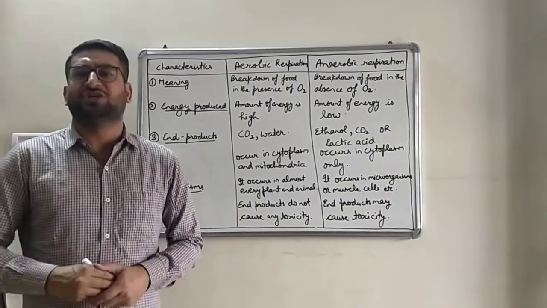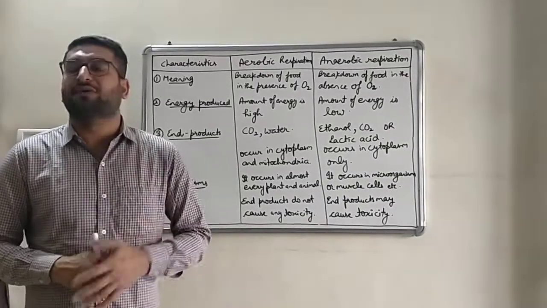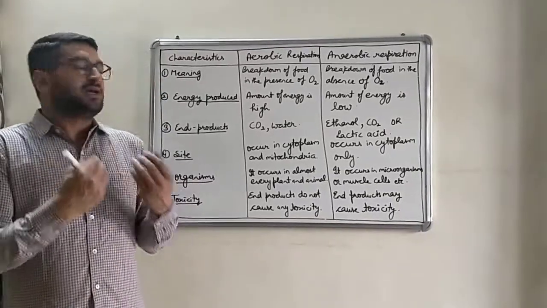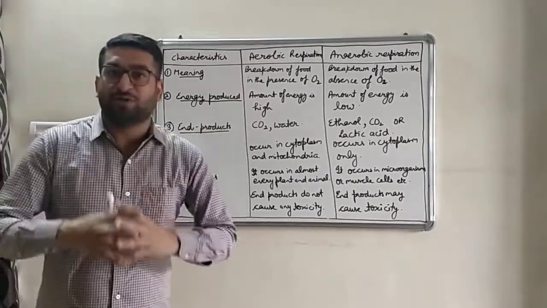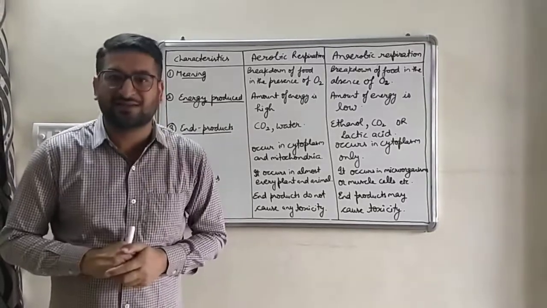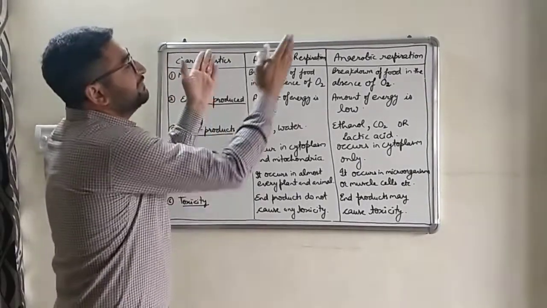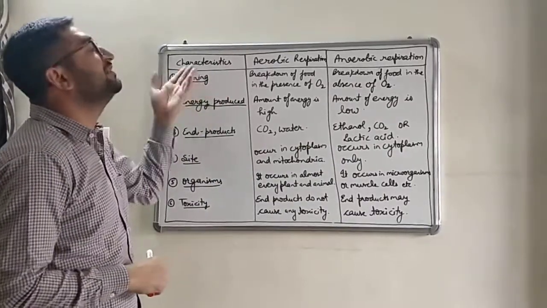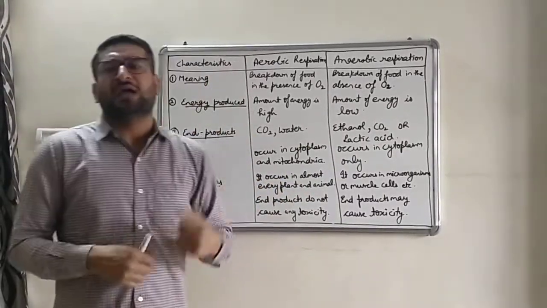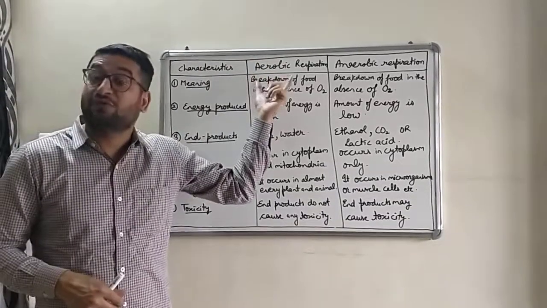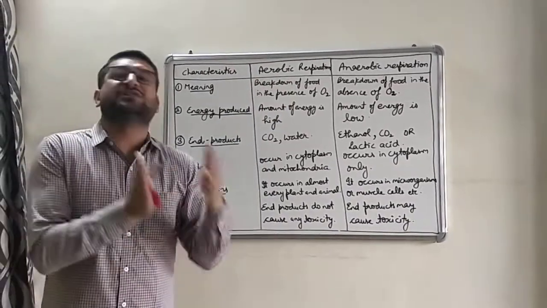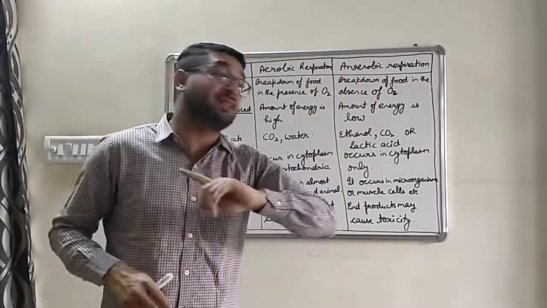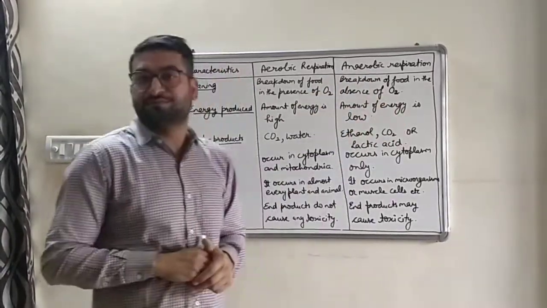Now we will differentiate between aerobic and anaerobic respiration in a tabular manner. बच्चों अगर आप इसे पढ़ रहे हैं तो सामने वो चार्ट ओपन रखिएगा, फ्लो चार्ट जो हमने इससे पहले स्टडी किया था. उस फ्लो चार्ट से आप इस डिफरेंस को बना सकते हैं बच्चों. जैसे कि पहला डिफरेंस जो है वो उनकी डेफिनेशन, उनकी मीनिंग पर है. As we all know, aerobic respiration is the breakdown of food in the presence of oxygen, and anaerobic respiration is the breakdown of food in the absence of oxygen.